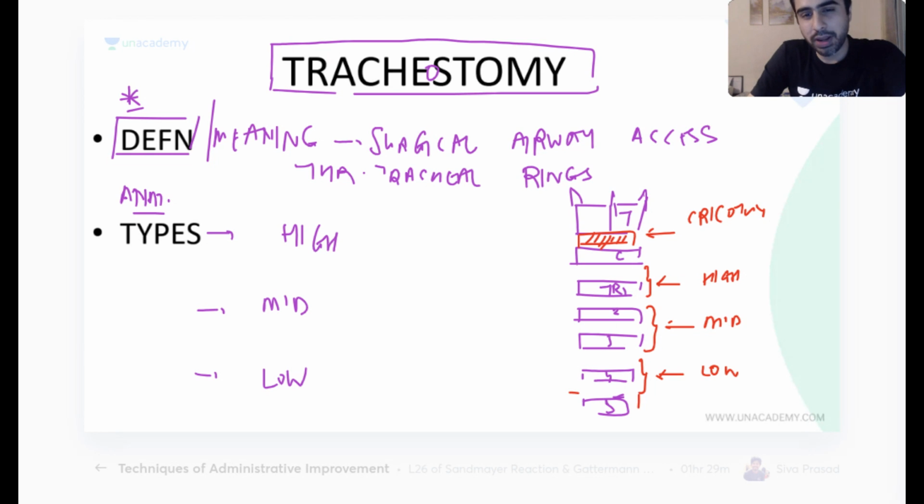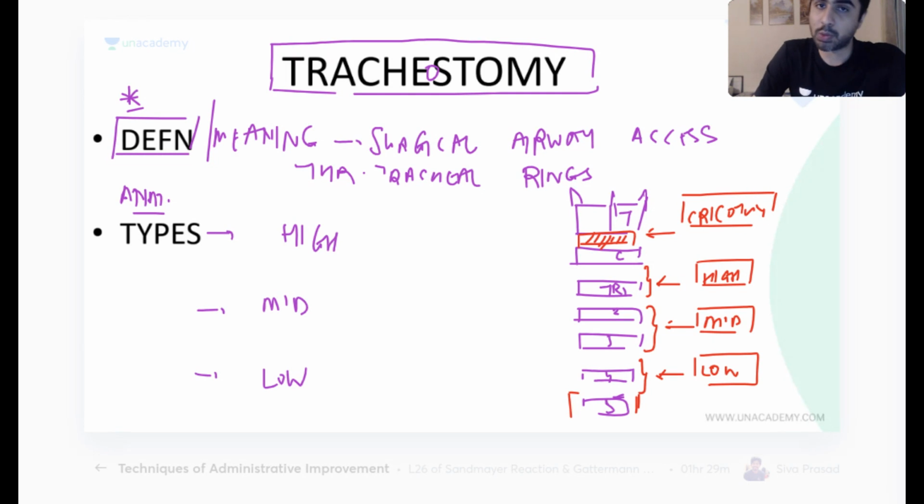Normally the fifth ring and others go retrosternal. Normally only 4 rings are felt in a normal neck, not more than that. So thyroid, cricoid, TR1, TR2, TR3, TR4, and in that you can have 4 accesses: cricothyrotomy, which is not tracheostomy, high tracheostomy, mid tracheostomy, and low tracheostomy.